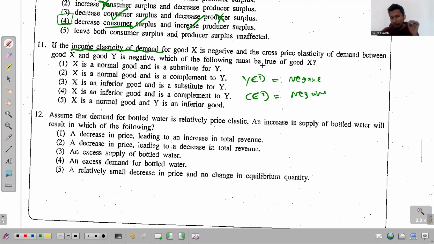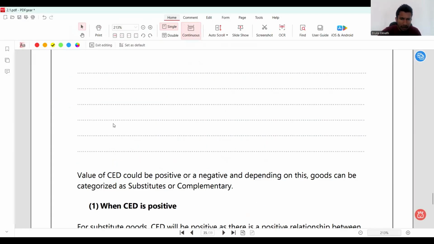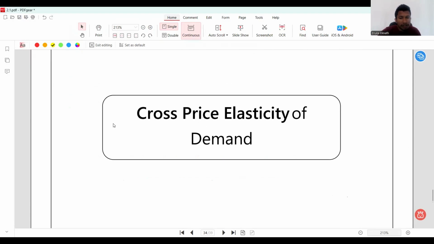All right. So before we get into the discussion of the provided options, let me just show you the summary. Let me show you the meaning of YED being negative and CED being negative. Let me just show you that first. Look at this note. So this is about the cross price elasticity of demand.